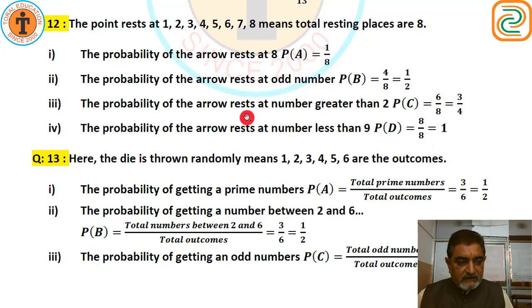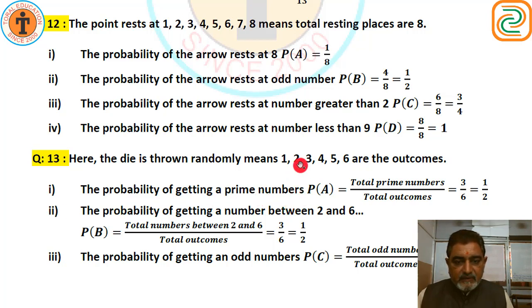Question number 13. A die is thrown once. Find the probability of getting a prime number. Do you know a die? A die thrown randomly means 1, 2, 3, 4, 5, 6 are the outcomes. So the probability of getting a prime number.